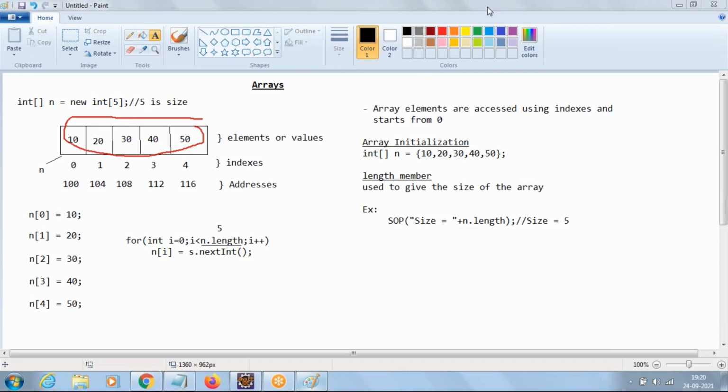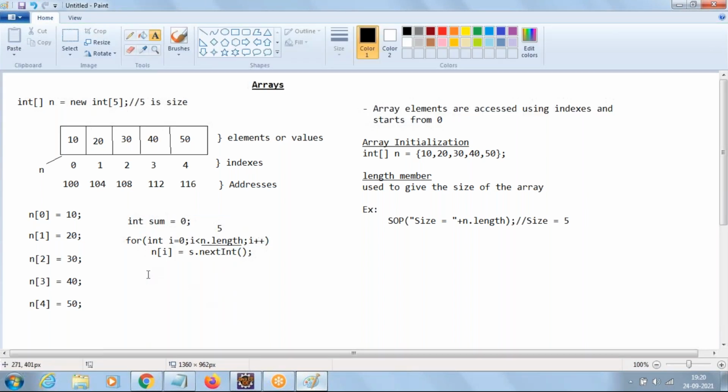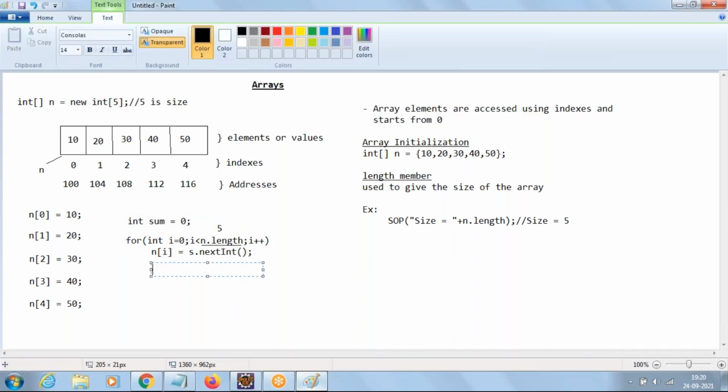So we already discussed the sum logic. Whenever you are asked to find a sum, take a variable sum and initialize the value to 0. Then what are the values we are accepting into the array? That is n[i]. Take that n[i], add it to sum, and put the result back into sum.